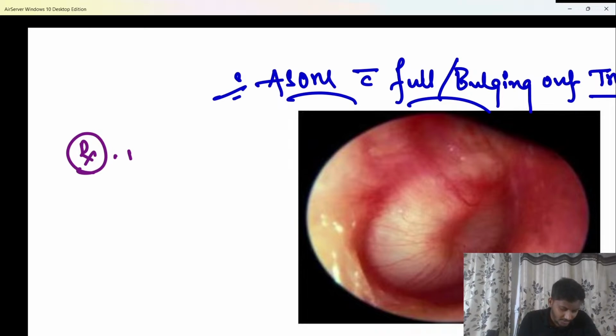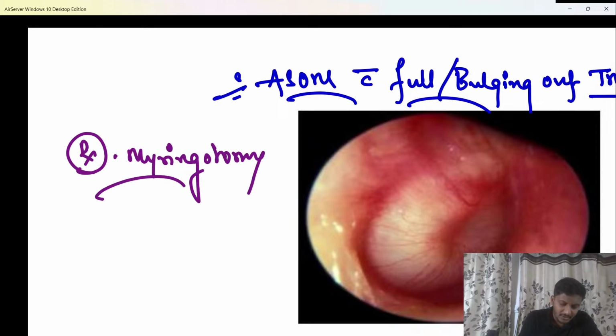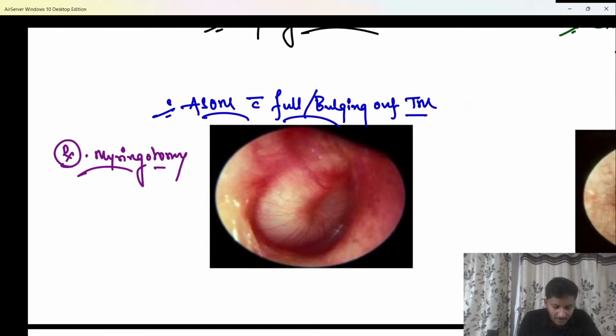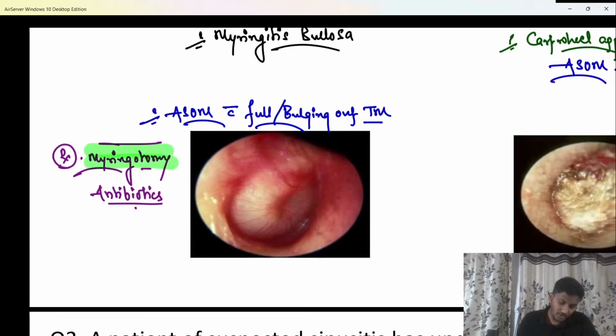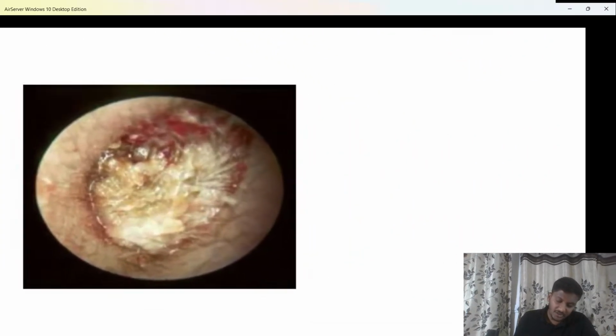Very good. Here the treatment has to be myringotomy. Myringotomy is nothing else but making an incision on the tympanic membrane, as I told you, in the postero-inferior quadrant for the purpose of pus drainage. So here the treatment will be myringotomy along with antibiotics. When there is only cartwheel appearance, only antibiotics are given. But if there is a full or a bulging out tympanic membrane, then myringotomy plus antibiotics have to be done. Clear? Chalo, shabash.